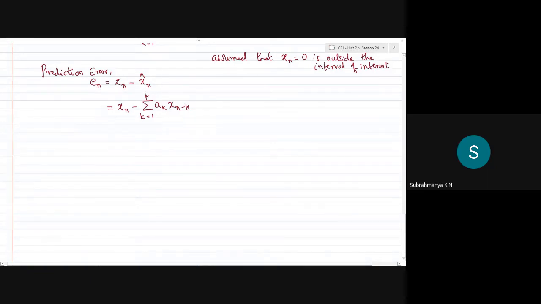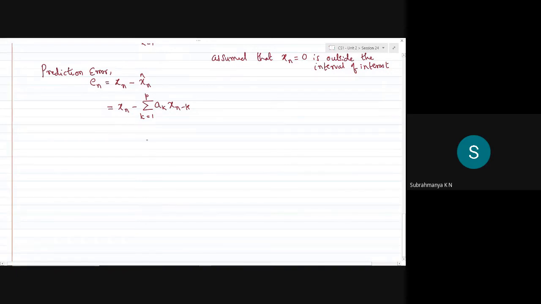But we are not estimating the actual message sample here. Our job is to quantize the filter coefficients themselves because we are trying to build a mathematical model. So our job is to choose so many coefficients ak such that the squared error is minimum. This is the minimum mean square error, the least mean square error kind of logic that we are going to use to predict the actual filter coefficients.